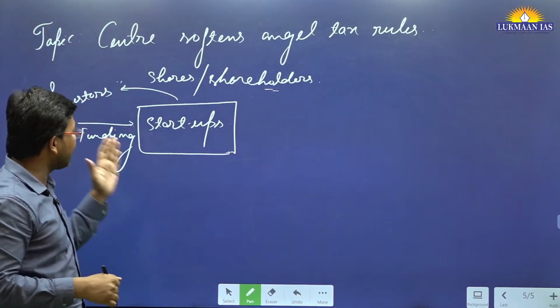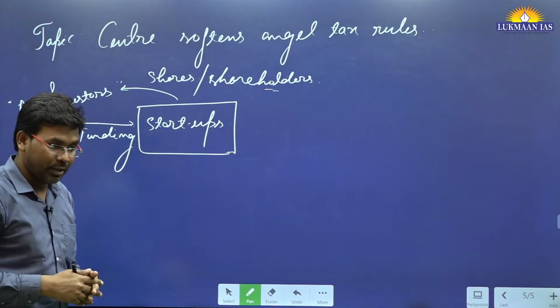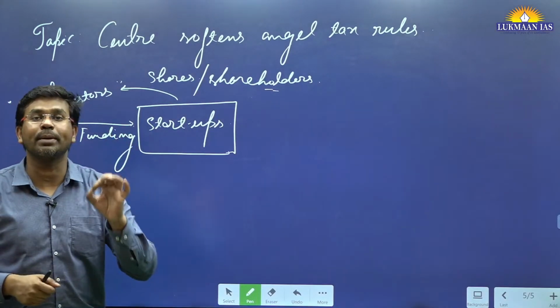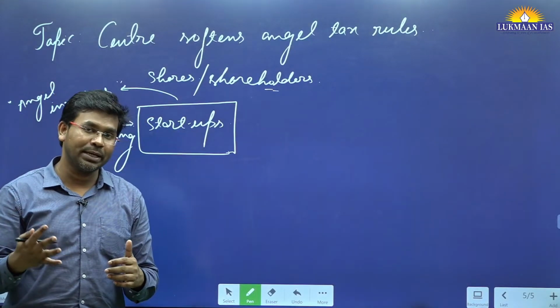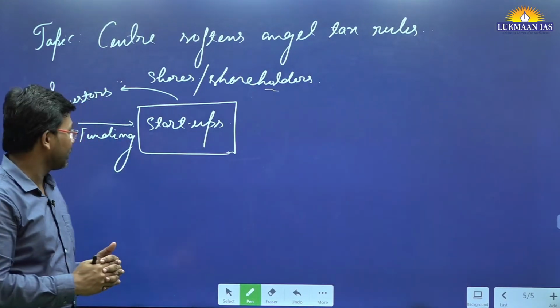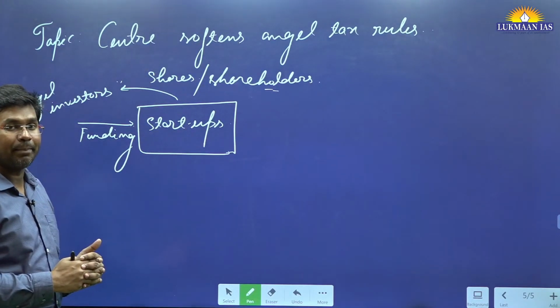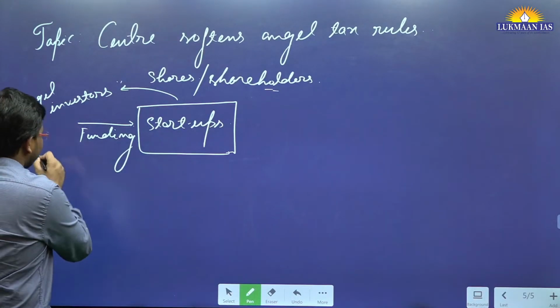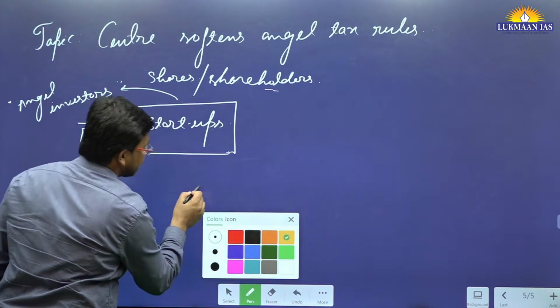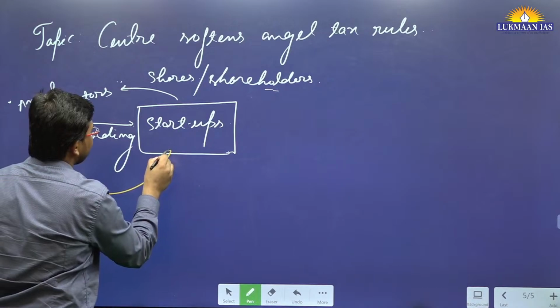But the issue is not as plain as we are discussing. There are many people who have a huge amount of unaccounted money, which we also call black money. So how can this black money be circulated? Some people act as angel investors and invest their black money into these startup companies.